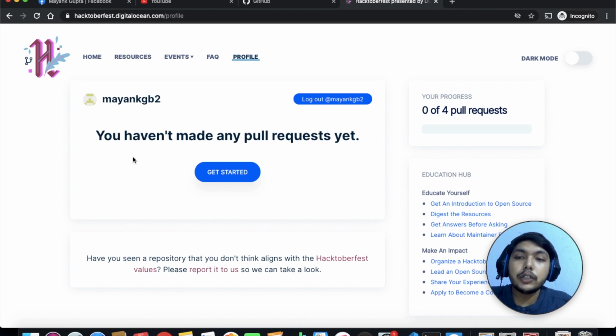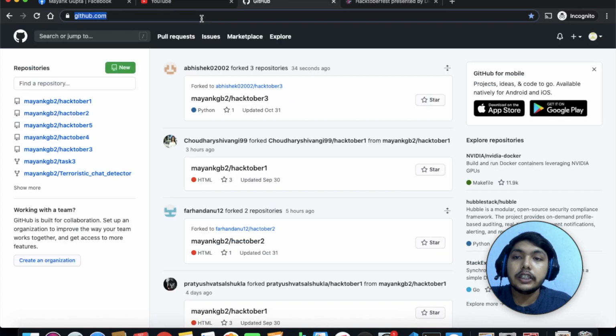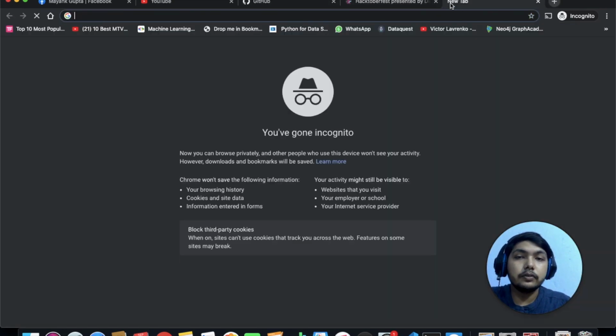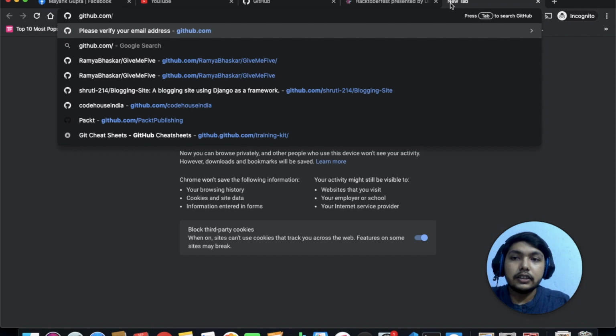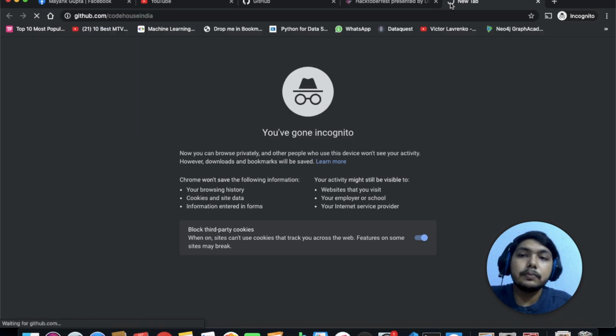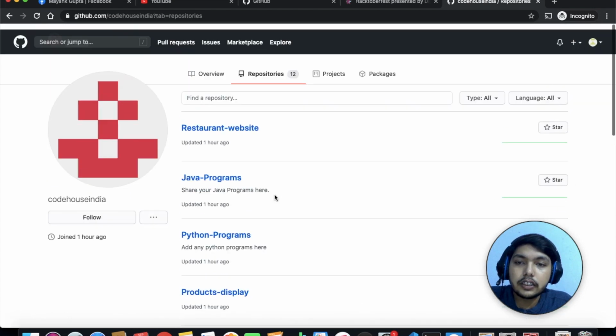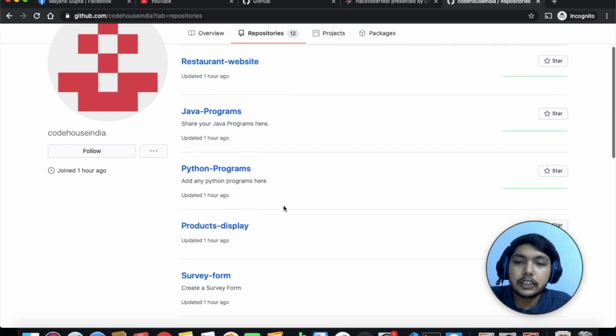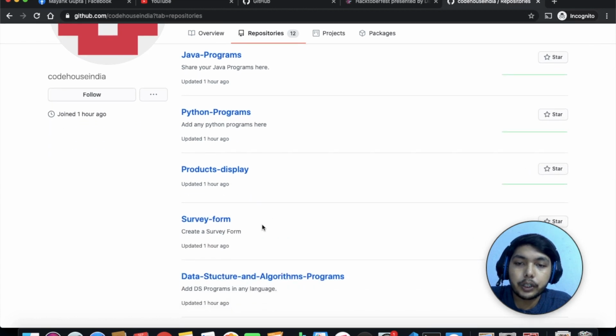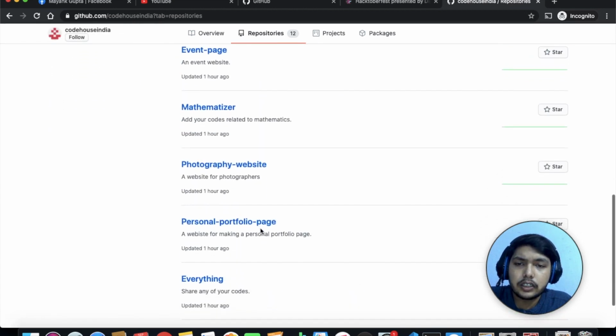So you can see here, you have not made any pull request yet. Now just go through the link I have added in the description. It is github.com/codehouse India. Now come to repositories, and you can see there are several repos: restaurant website, Java programs, Python programs, product display, survey form, and a few more.